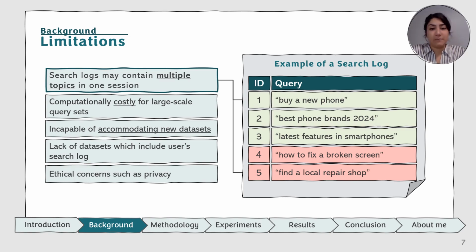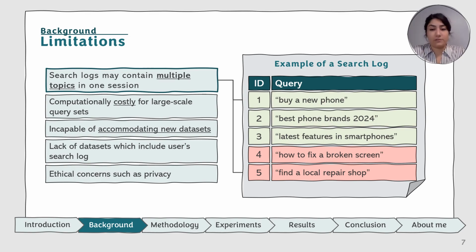Most of the existing methods, especially the supervised methods, are trained on search logs, which assume that the user's query is going to be gradually refined by the end of the search log. However, that's not always true, and topic drift may happen.